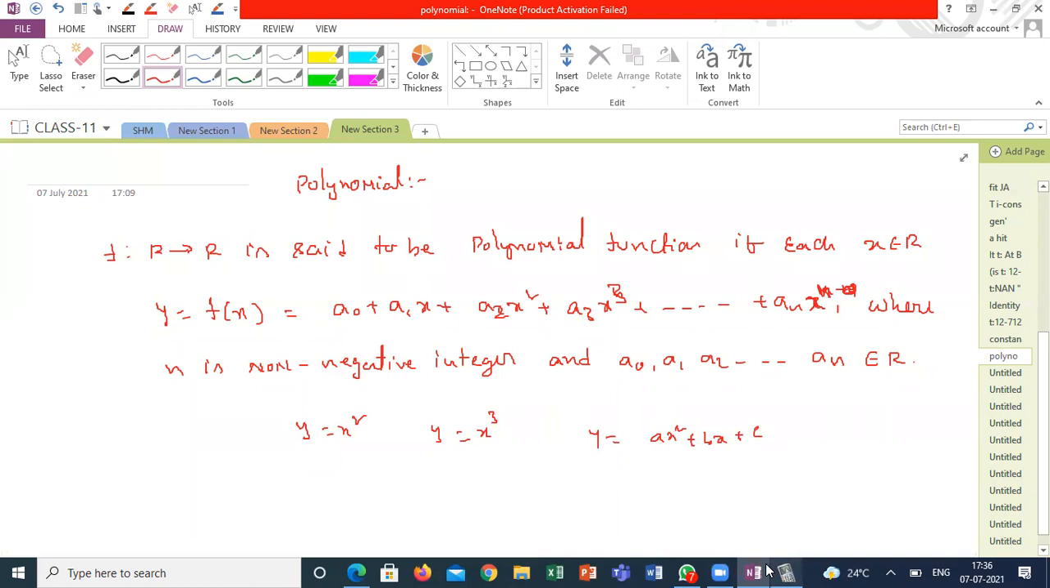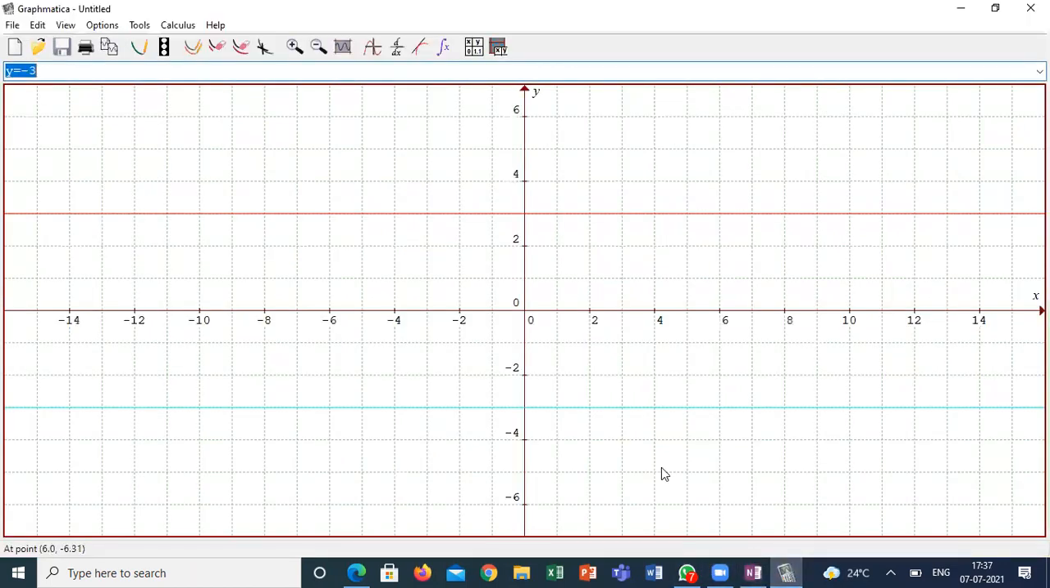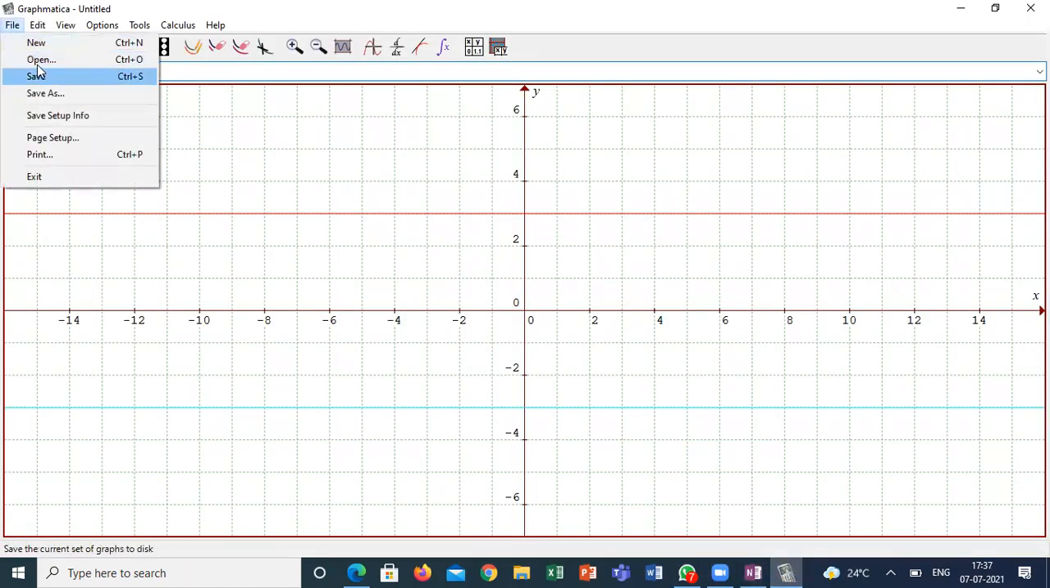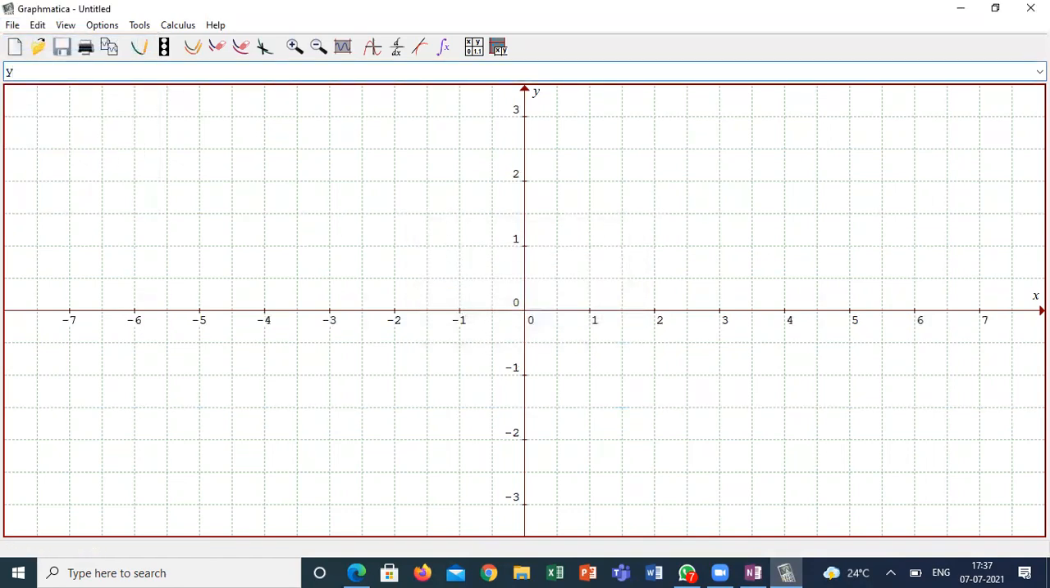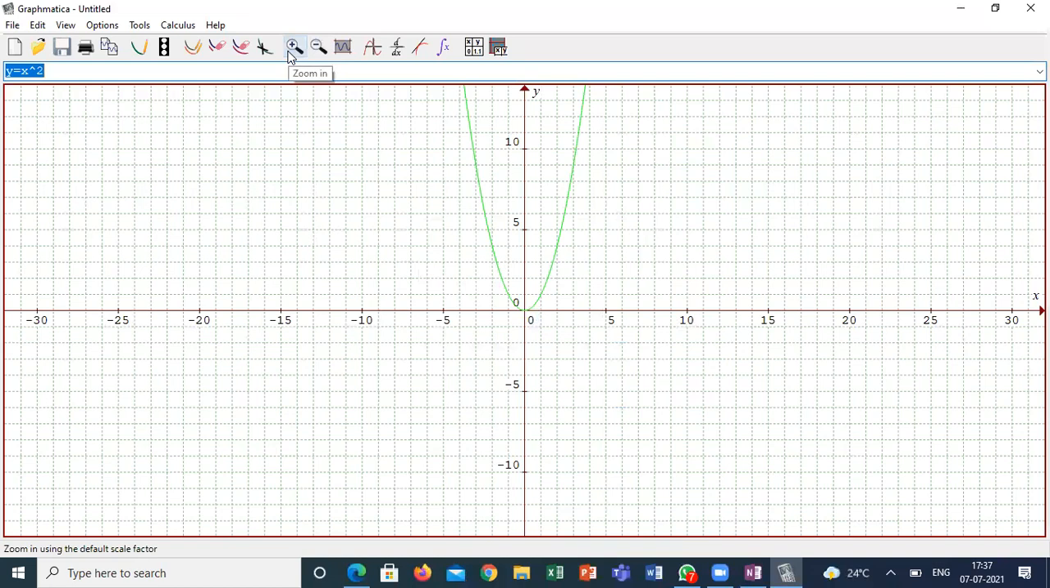So if I'm taking y is equal to x square, I will show the graph. Anyone can define the range and domain of the y is equal to x square function. First, let me know whether it is a function or not. If I'm taking y is equal to x square, check whether it is a function or not.